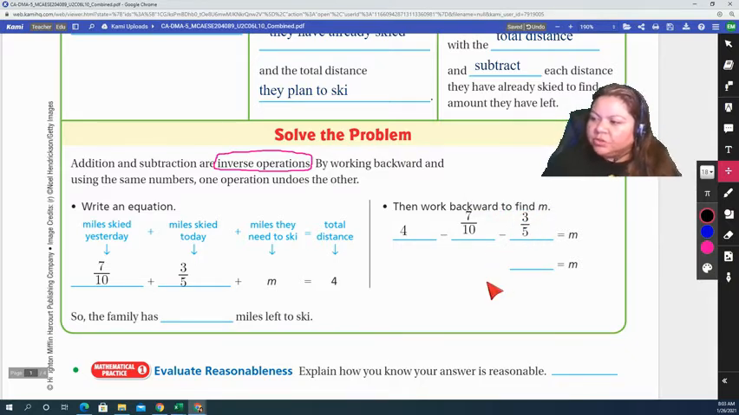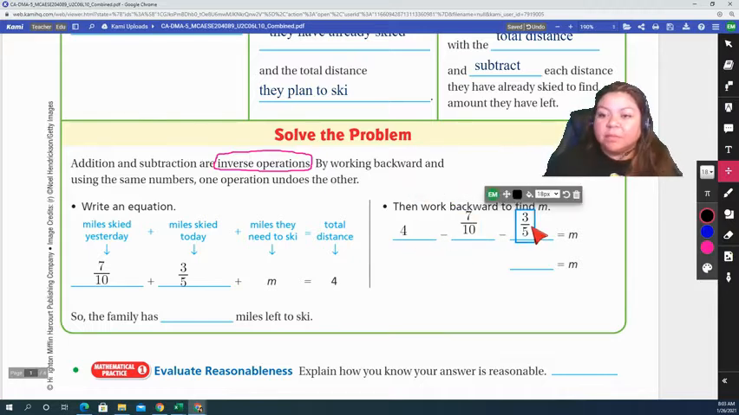So what we're going to do now, now that we know this is what we need to solve, 4 minus 7/10 minus 3/5 equals m. How are we going to solve this? Well, it is best if we write everything with the same denominator.